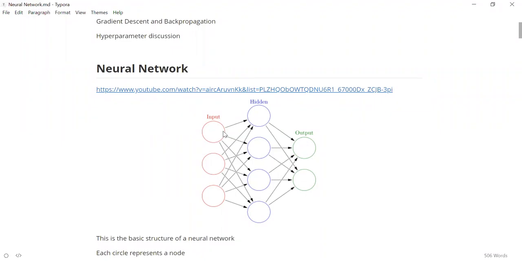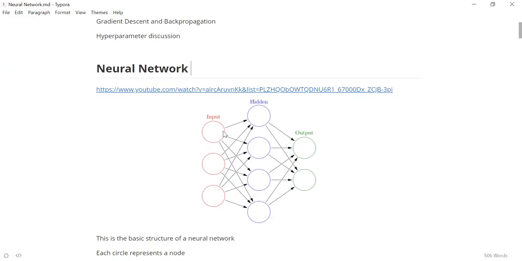And the number of output nodes is determined by saying how many classes of output are present in your data. So we are dealing with MNIST data. In MNIST data, we saw that there are 10 classes possible. That's why we can have 10 output nodes. And the number of hidden nodes is the hyperparameter. So we have seen that hyperparameter tuning is the task of a machine learning engineer.